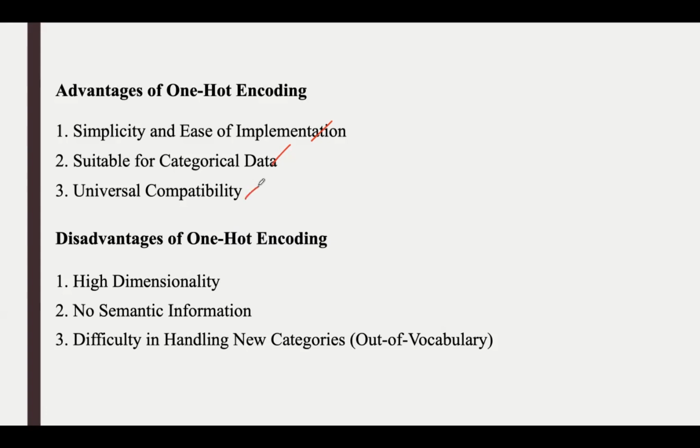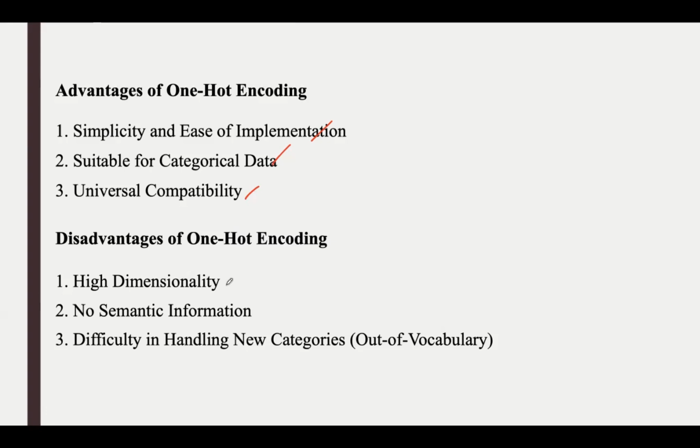Then third one is universal compatibility. One-hot encoded data is universally compatible with all the machine learning algorithms like decision trees, support vector machines, and all the other models, all of which work well with sparse and binary features. And also, unlike other encoding techniques like label encoding or min-max scaling, this one-hot encoding does not require any normalization or scaling since the output is already binary.